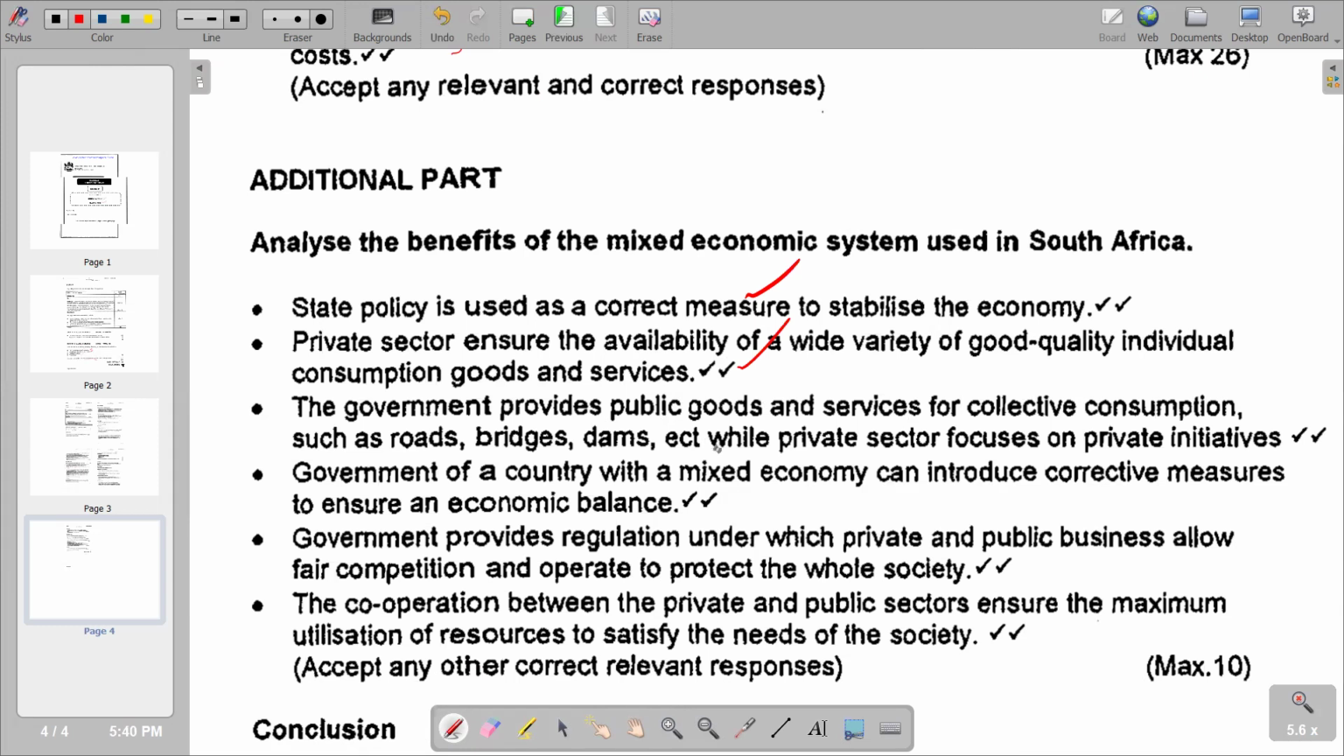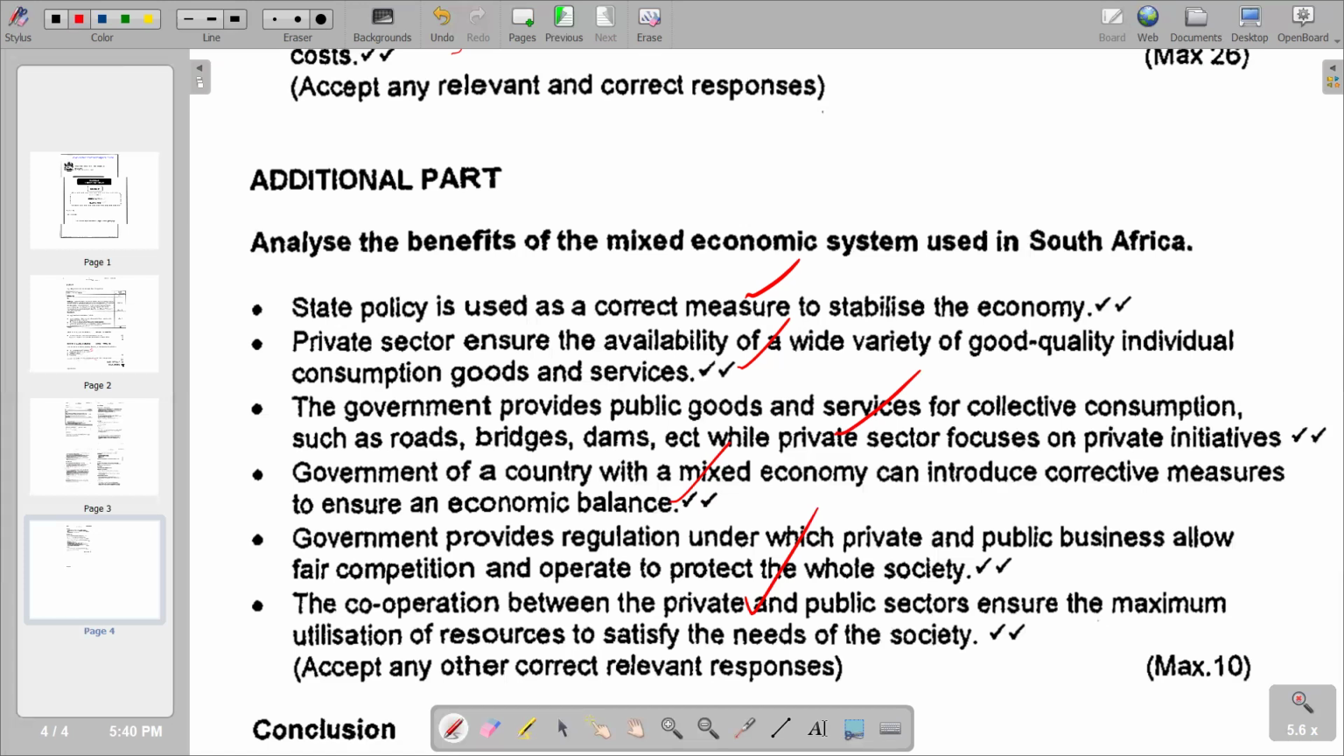Then we go to the next one. Government provides public goods and services while the private sector focuses on private initiatives. So that's what we have as measures to ensure an economic balance. And the next point: government provides regulation under which private and public business allow fair competition and operate to protect the whole society. Lastly, the cooperation between the private and public sectors ensures the maximum utilization of resources to satisfy the needs of society. So this is the explanation of the additional part, where we are bringing the benefits of the mixed economic system used in South Africa.